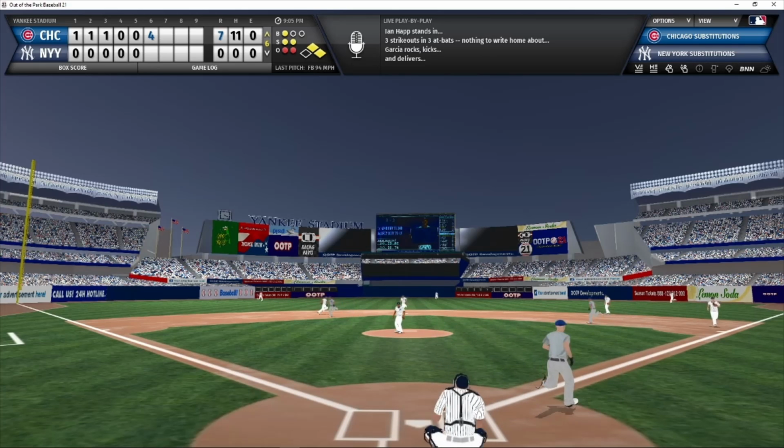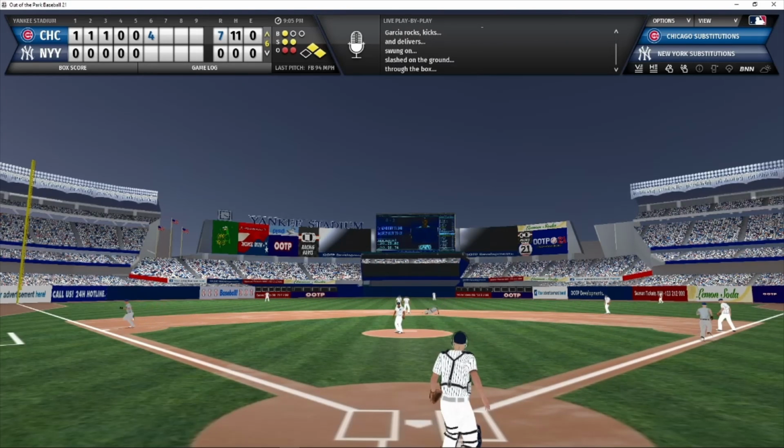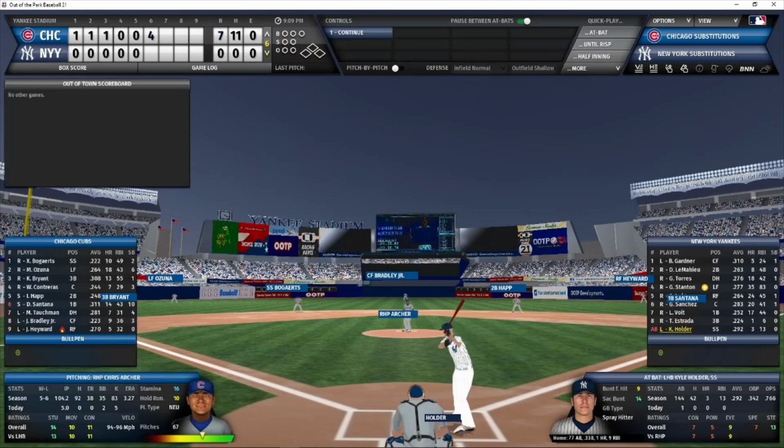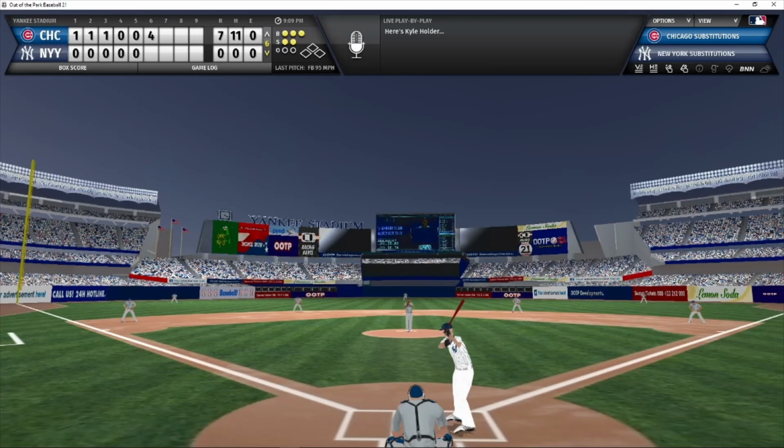And he hits a ground ball up the middle. The throw goes to second, and the runner is retired to end the inning. So the Cubs send 9 men up, score 4 runs, strand 2, and the lead is now 7-0 going into the bottom of the 6th inning. Archer coming out for inning number 6 of work. He has thrown 5 innings, allowed no runs, walked 2, and struck out 5. Archer facing Holder to lead off the Yankees half of the 6th.